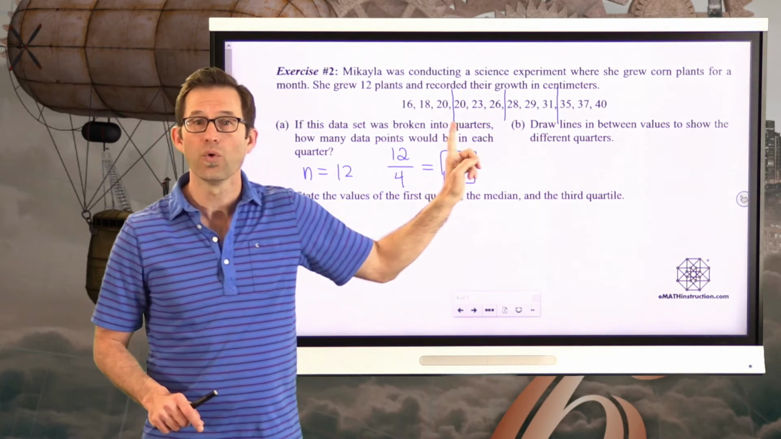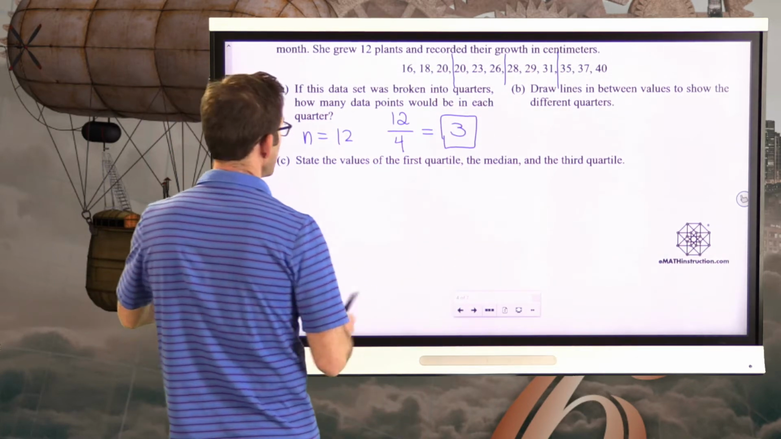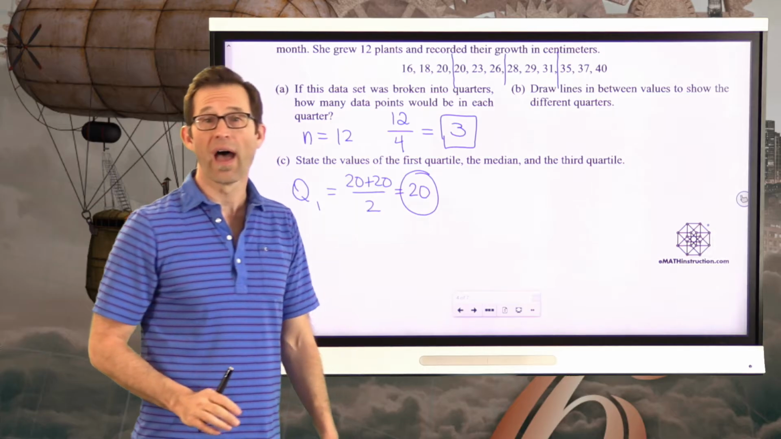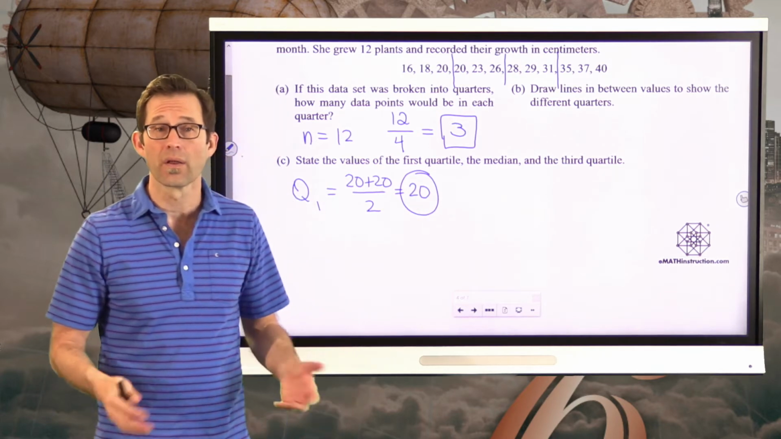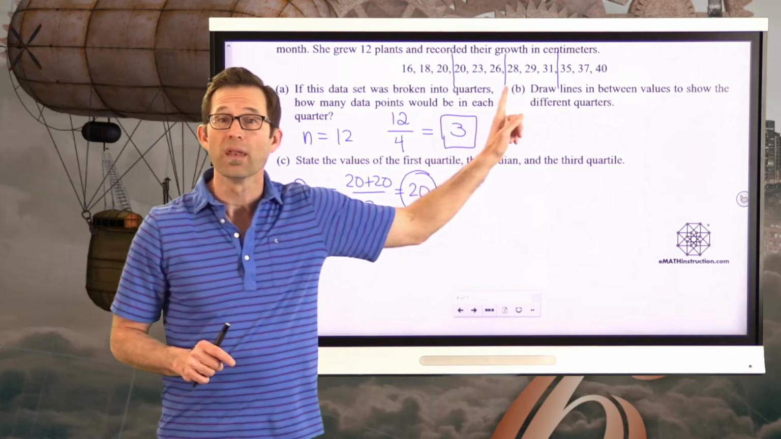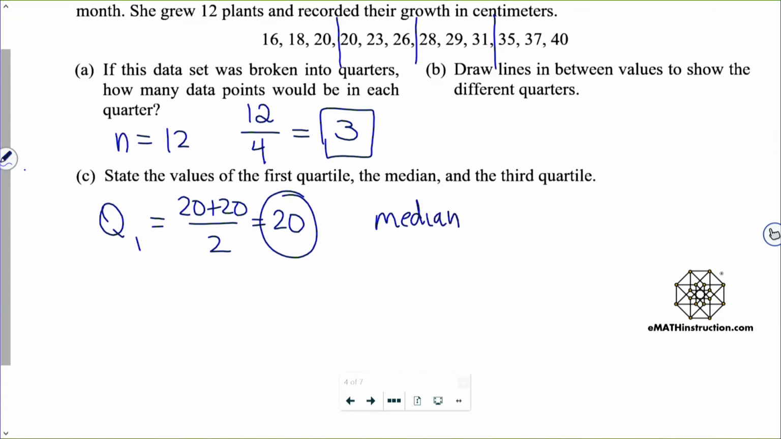So the first quartile, Q1, would be the average of the two 20s, which is just 20. Just in case that's not painfully obvious, Q1 would literally be 20 plus 20 divided by 2, which is 20. You don't really have to show that, but just to be clear, that's the way we dealt with medians when there was an even number of data values. Same thing for the median. The median would be right here, 26 plus 28 divided by 2, which gives us 27, the number right in the middle.